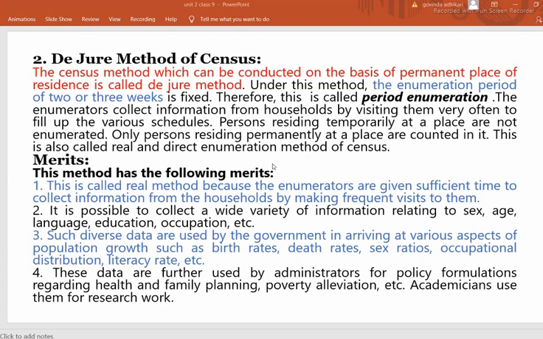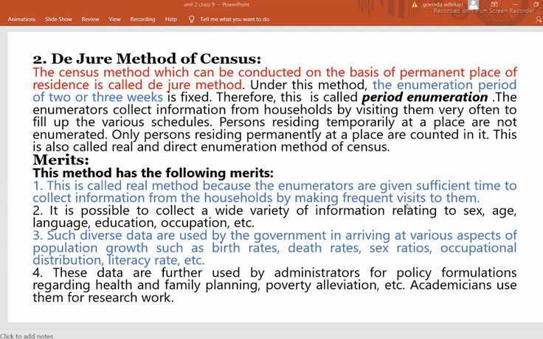This is also called the real or direct enumeration method. It is real and direct, because the enumerator directly visits the household, directly visits the person, and collects the information. And like the de facto method, it also has merits and demerits. Merits of this method: it is called the real method because enumerators are given sufficient time to collect information from the household by making frequent visits to them.